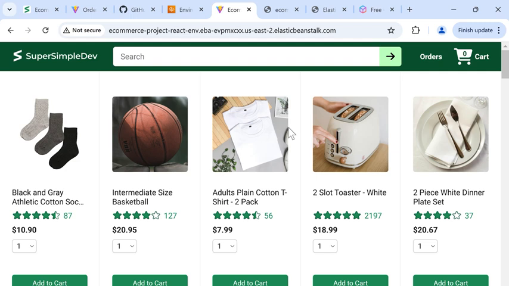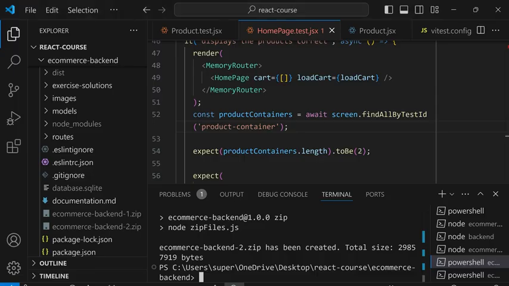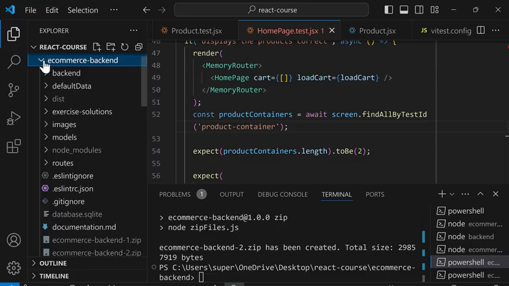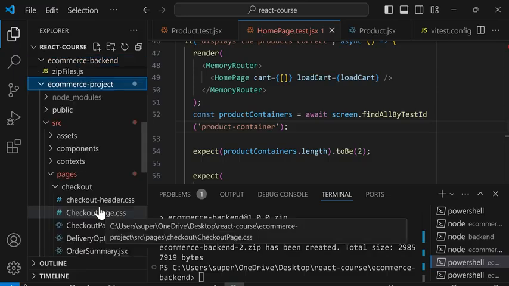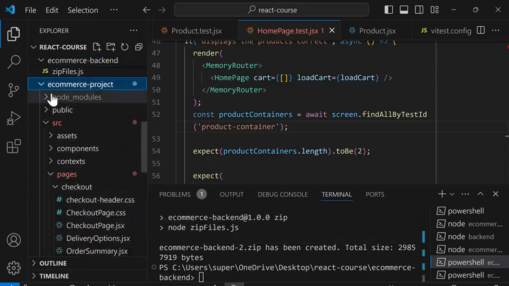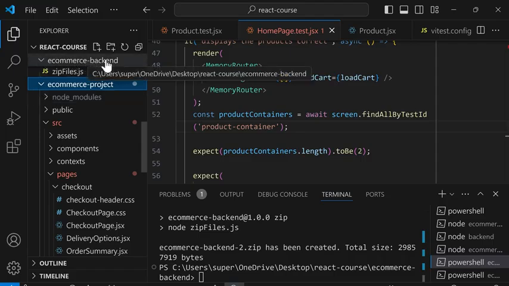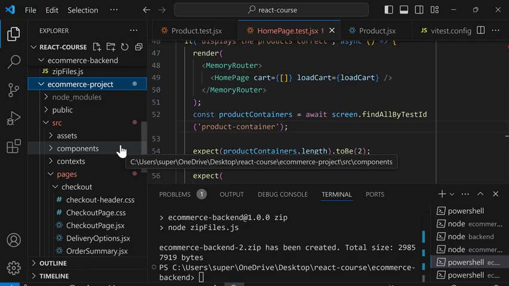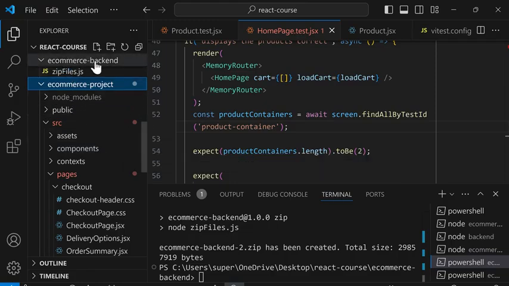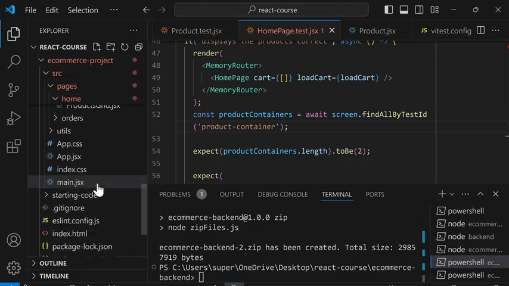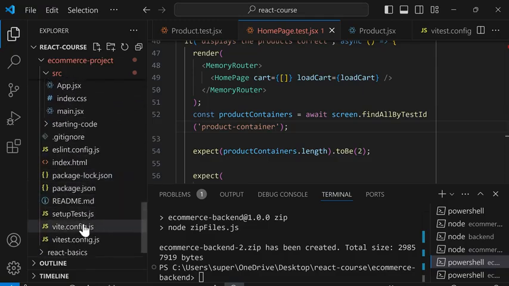Next, we can add a shortcut to Vite to make this process a little easier. We'll go back to VS Code, and we'll go to the e-commerce project folder, which is here. So remember that we created a dist folder and then manually dragged it into e-commerce backend. We can configure Vite to put the dist folder in e-commerce backend directly. we're going to scroll down to vite.config.js.